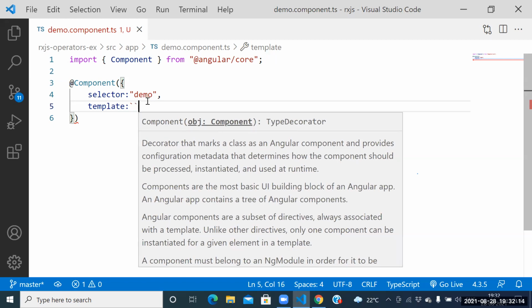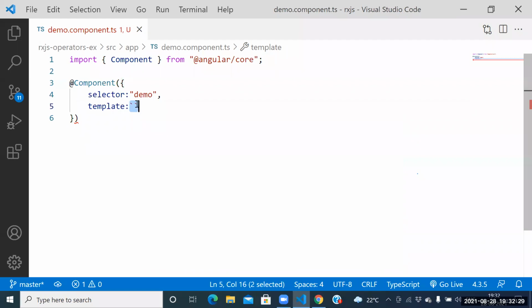Fine. Guys, what is the difference between template and template URL? Template URL means external HTML, and template means inline HTML. Yes. Here itself we need to write some hello.